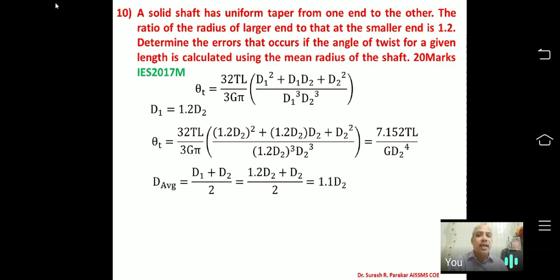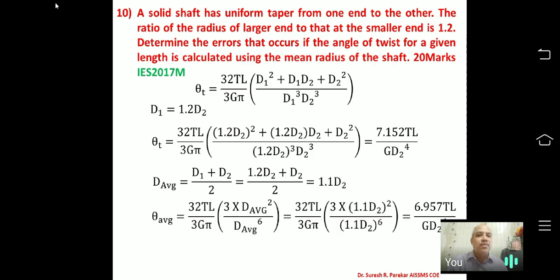Now d average, that means d1 plus d2 upon 2, is 1.1 d2. They already mentioned the mean radius, and mean means average. If I put this d average value in the equation of theta for the tapered shaft, the formula we are going to use for taper only, and consider the diameter as mean radius, then if you substitute you will get another equation.